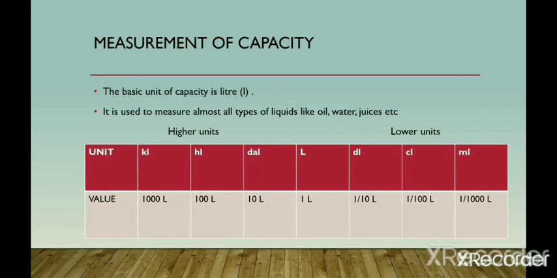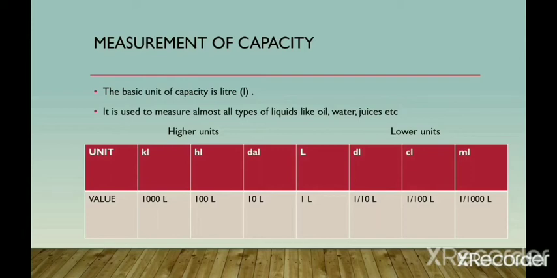The next topic is measurement of capacity. Student, what does capacity mean? The maximum amount that something can contain is called capacity. So the basic unit of capacity is liter. It is used to measure almost all types of liquid like oil, water, juices, etc. So liter is the basic unit. Kiloliter, hectoliter and decaliter are the higher units. Deciliter, centiliter and milliliter are the lower units.